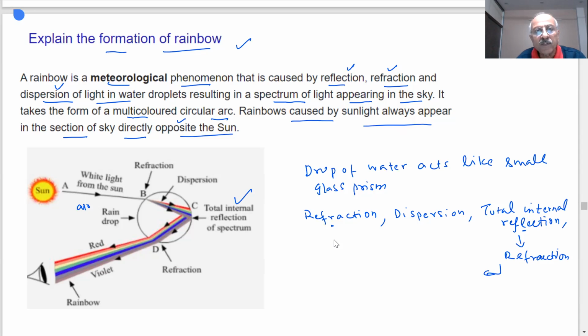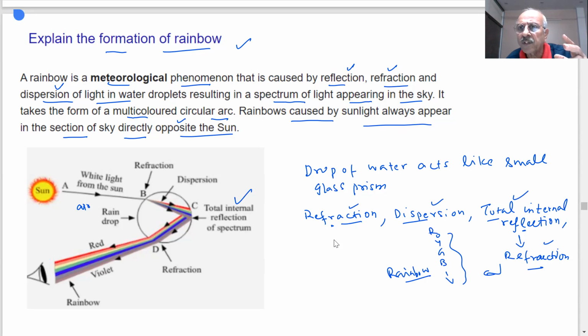So you see violet, indigo, blue, green, yellow, orange, red. Students, 7 colors. What you observe is a rainbow. So what is the cause of the rainbow? Refraction, dispersion, total internal reflection, and refraction. These are the terms to be used, student, in the exam. In the MCQ question, he will give you 4 choices. Refraction takes place, dispersion takes place, total internal reflection takes place. Then you see the rainbow, and the sun is opposite to the observer.